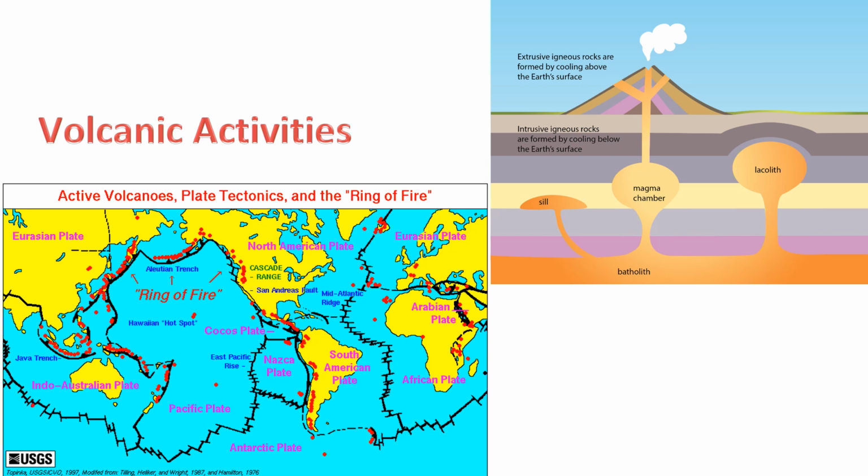9. Geothermal activity. Volcanic regions often exhibit geothermal activity, including hot springs, geysers, and fumaroles. These features result from the circulation of water through the Earth's crust, where it is heated by magma.